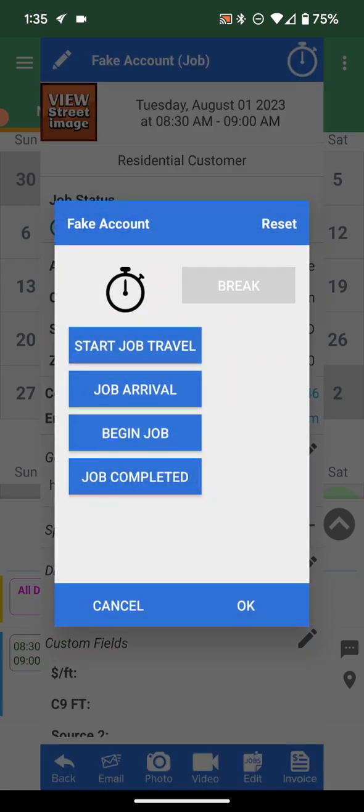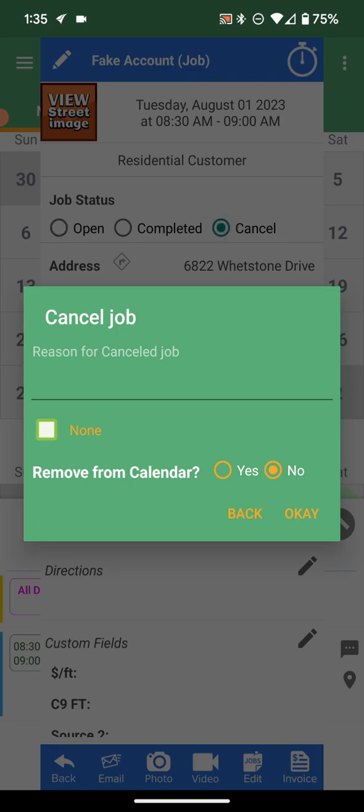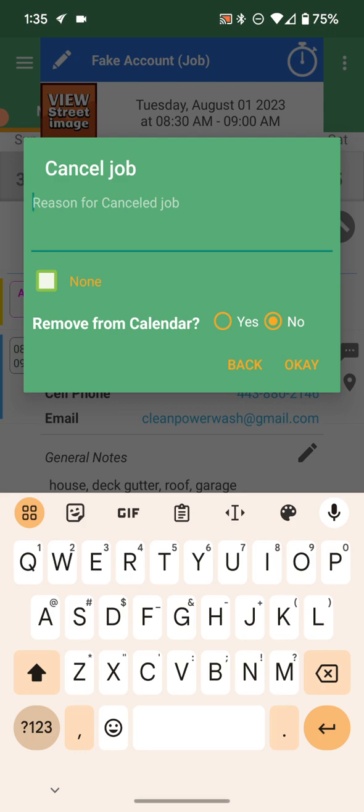So again, same thing. Go start job travel. If something got messed up, we can reset it. Like, hey, we tried to do it, we couldn't do it, so let's reset it so that it doesn't mark that it's been completed. Right now, job status is open. Canceling, this is not something that a technician, or really I've not gone through to do this on mobile. We would want to remove it from the calendar because it can still be canceled and still show up on the calendar, unfortunately.